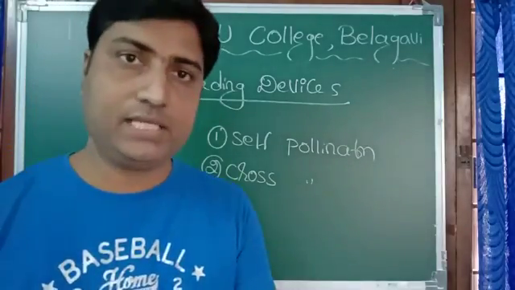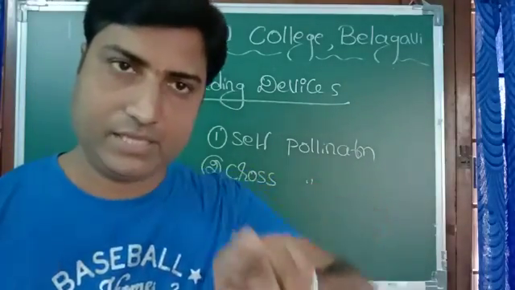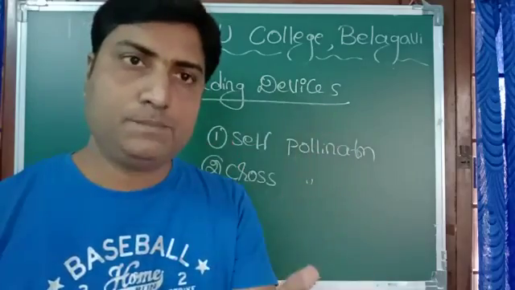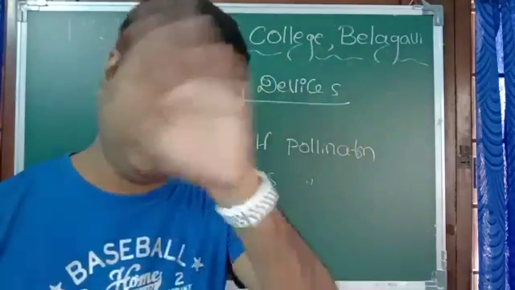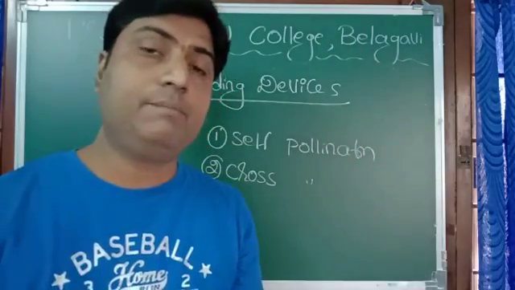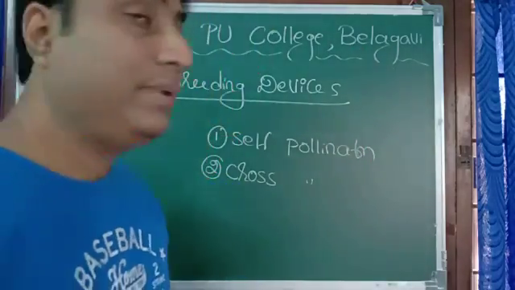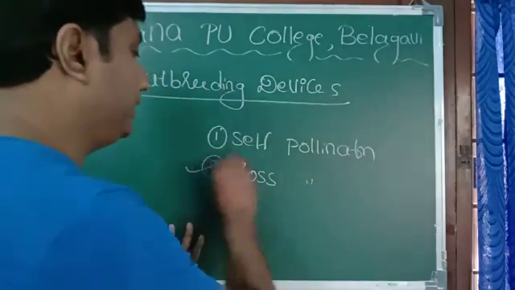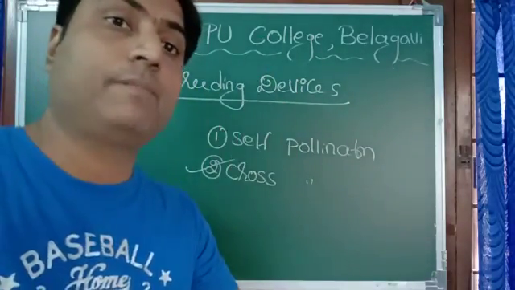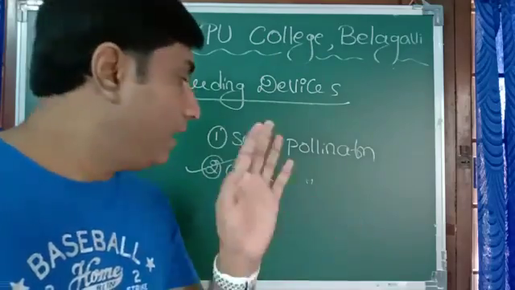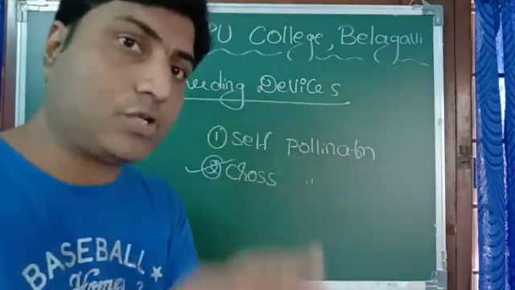Self-pollination is the process wherein pollination takes place within the same flower. In cross-pollination, pollination takes place from one flower to another flower, between two different flowers, maybe in the same plant or maybe in a different plant. Plants prefer cross-pollination. This we have to remember. Why does the plant prefer cross-pollination?